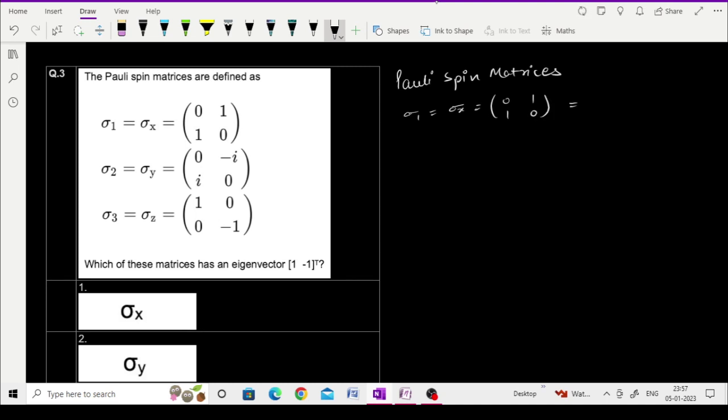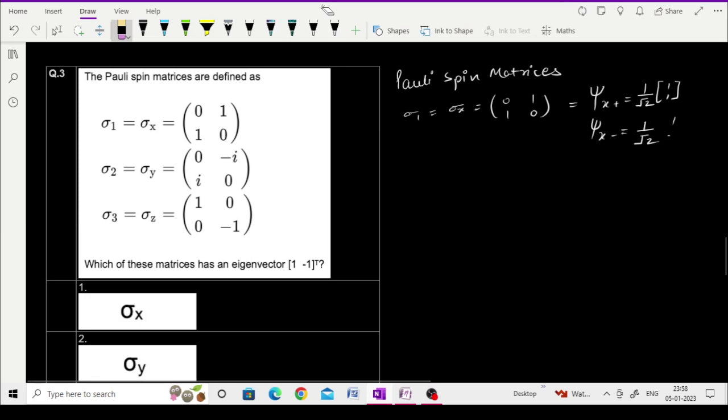For that, the eigenvalue x positive is 1 upon root 2 times (1, 1), and the eigenvalue x negative is 1 upon root 2 times (1, minus 1).